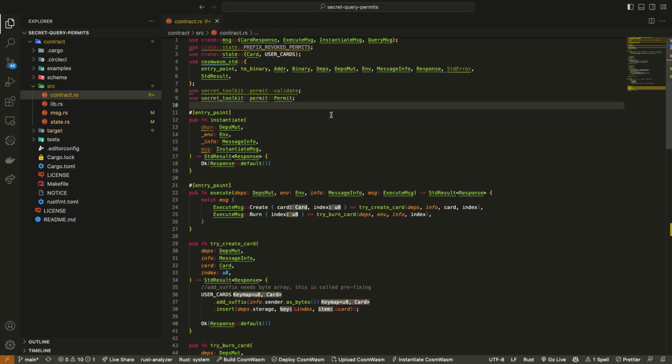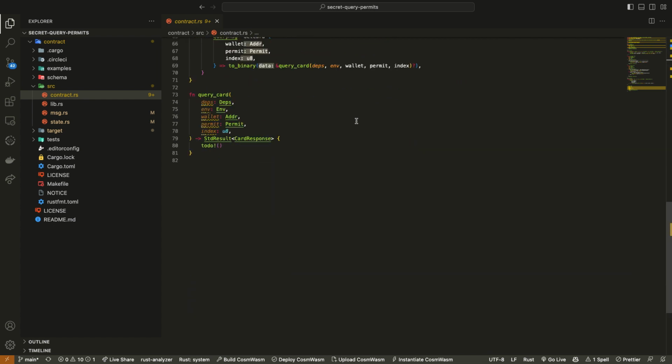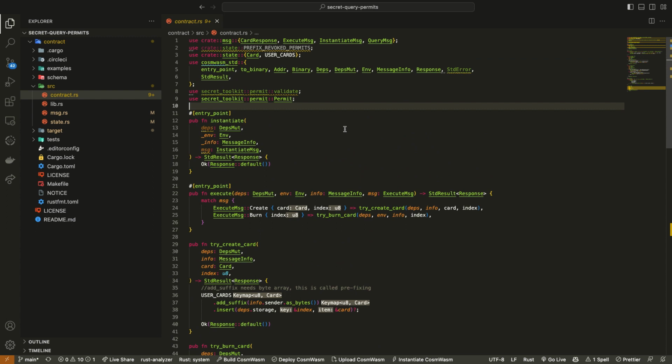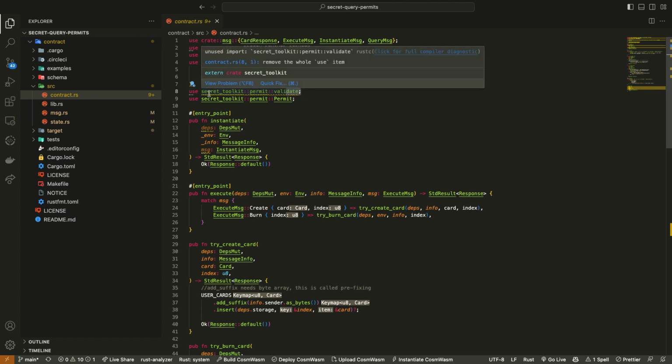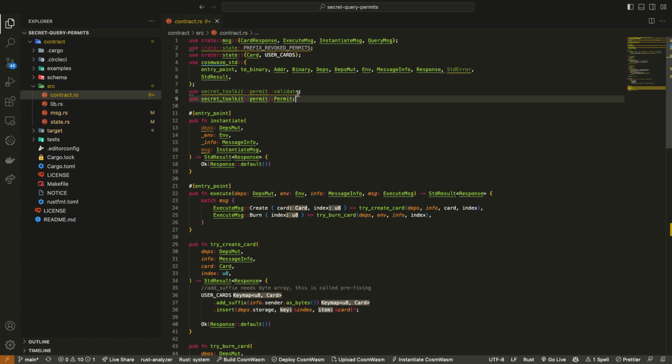The other thing is I'm just trying to save time for us to also upload, instantiate, execute, and then query this. So I think I have everything written here. Whenever it underlines this, it's because it's an unused import currently, but it's unused because we're going to implement it in our query function. Rust is great about letting you know if you have any unused variables or if something you have is currently throwing errors, it will just scream at you until you fix it.